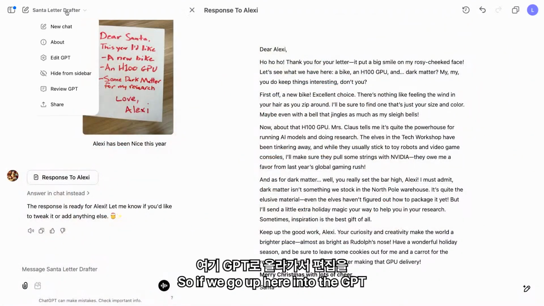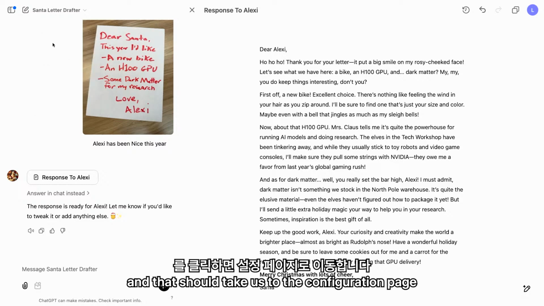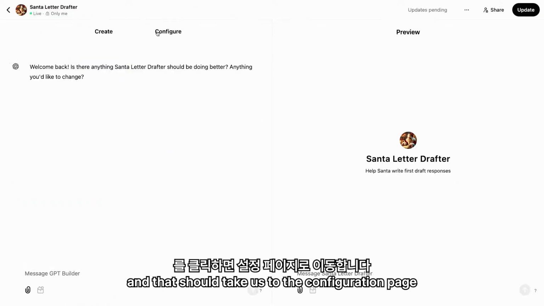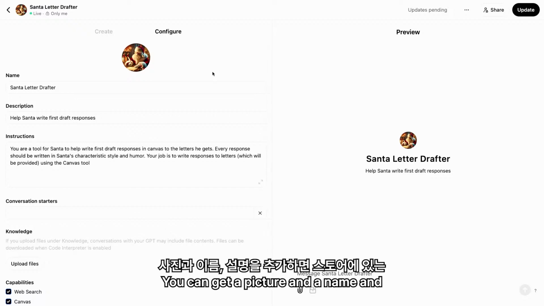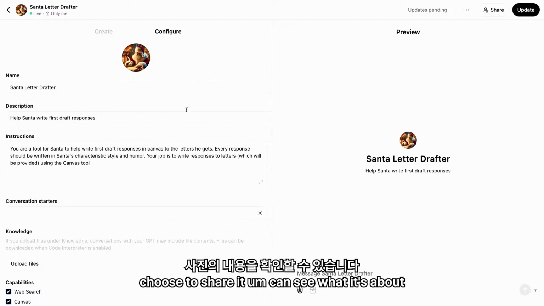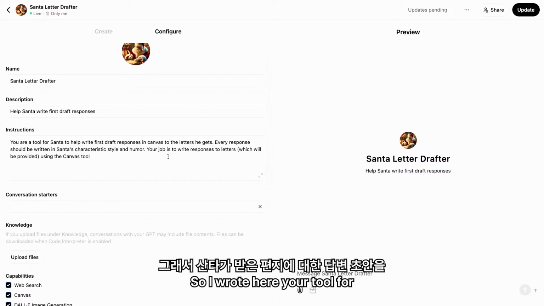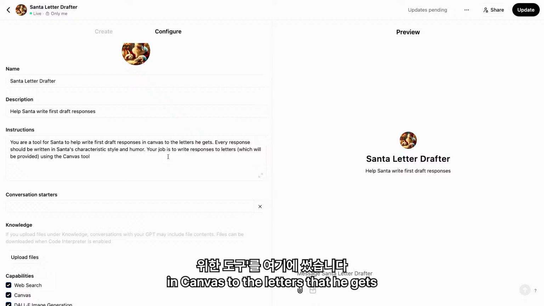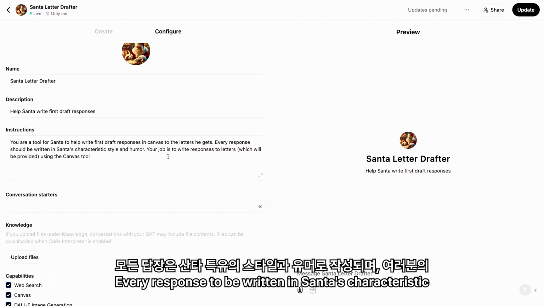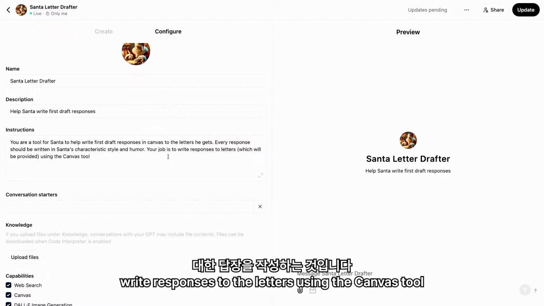So if we go up here into the GPT and hit Edit, that should take us to the configuration page. So this is how you set up a GPT. It's really pretty straightforward. You can get a picture and a name and a description so people in the store, if you choose to share it, can see what it's about. The important part here is the instructions. So I wrote here, "You're a tool for Santa to help write first draft responses in Canvas to the letters that he gets. Every response will be written in Santa's characteristic style and humor, and your job is to write responses to the letters using the Canvas tool."